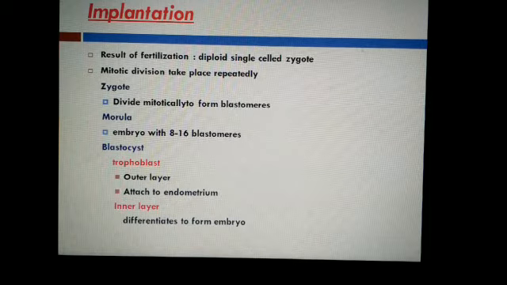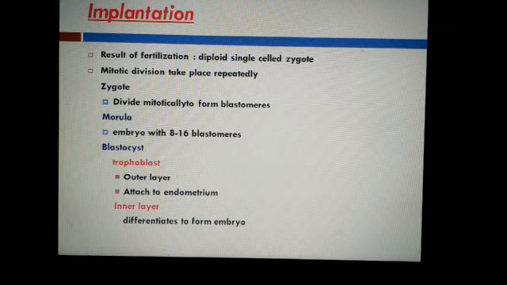The embryo with 8 to 16 blastomeres is called morula, but it is not larger than a zygote. Then the morula continues to divide and transforms into a blastocyst as it moves further into the uterus.